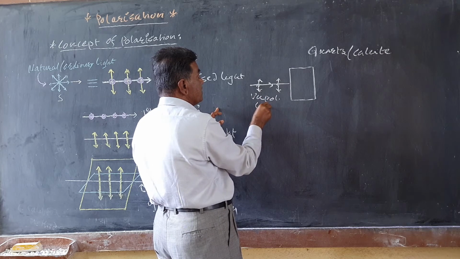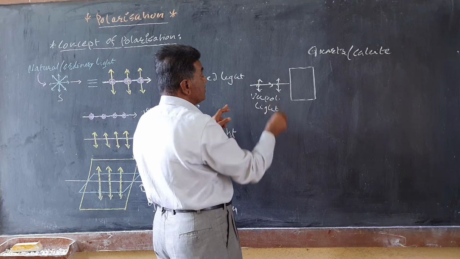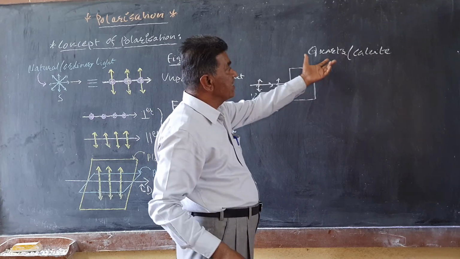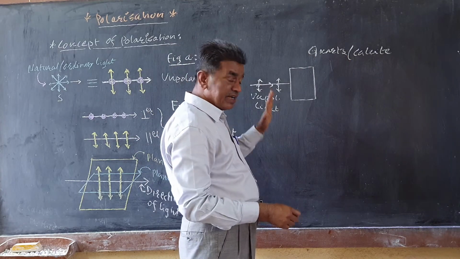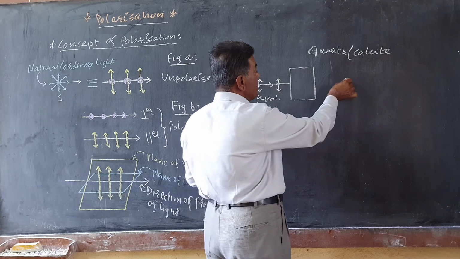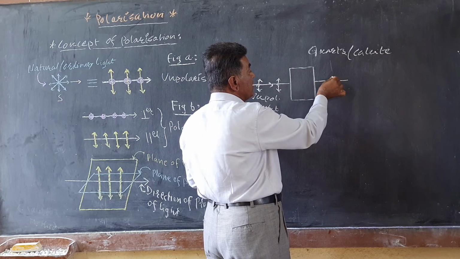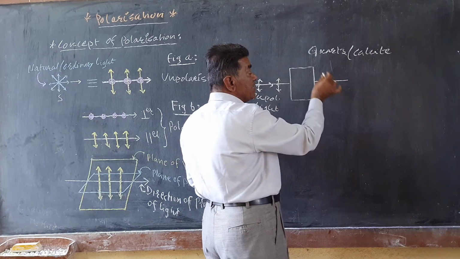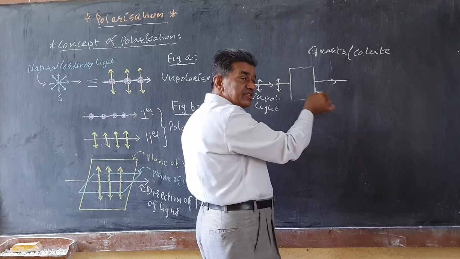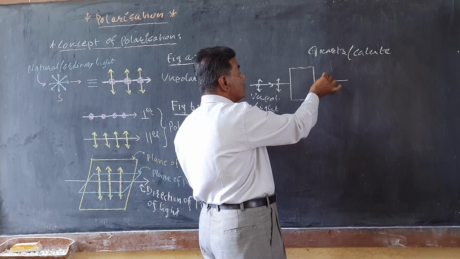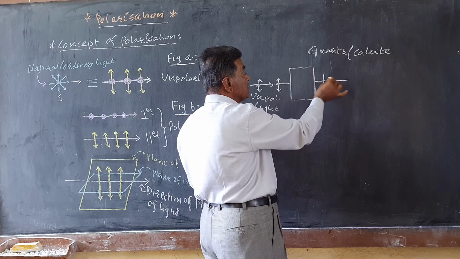If unpolarized light is incident on or passed through certain crystals like quartz, calcite, etc., it is seen that the light coming out from the crystal has vibrations lying along only one plane. It contains only the vibrations like this, only the lines.